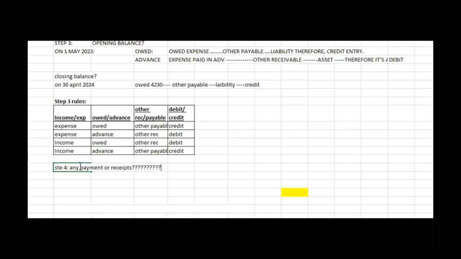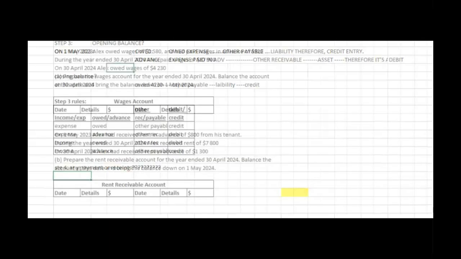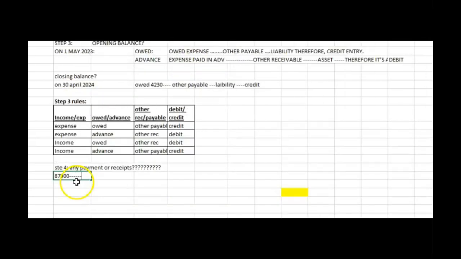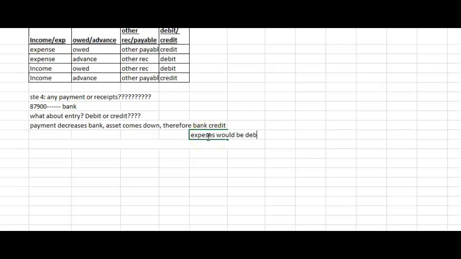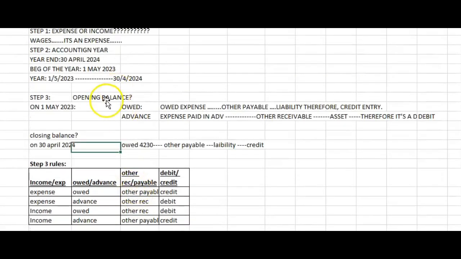In step 4, you figure out whether there was any payment or receipts throughout the year. We see in the question that there's a payment of $87,900, but what about the double entry? Okay, so a payment decreases the bank balance. Bank is an asset, so decrease in this asset would be a credit. The double entry is bank credit, expense debit. Therefore, the expense account would be debited by the amount paid for the wage.